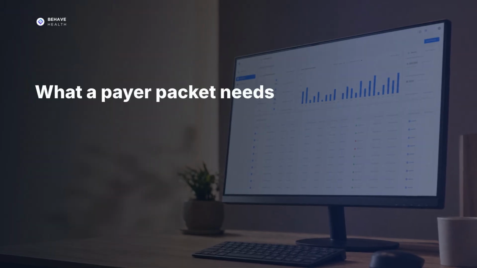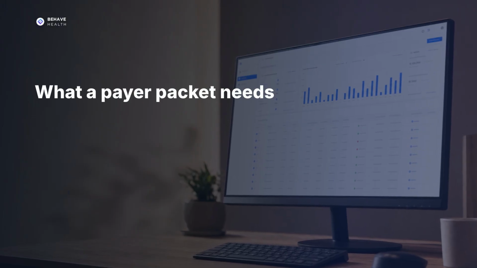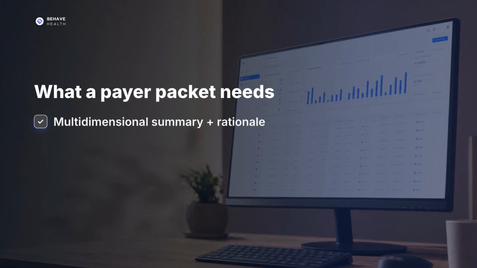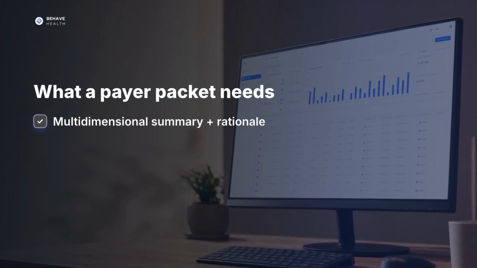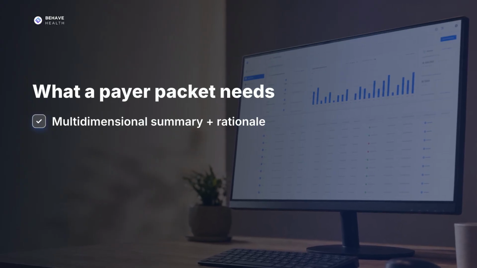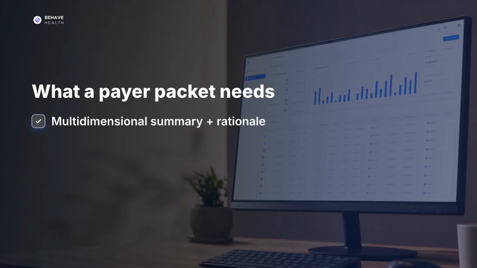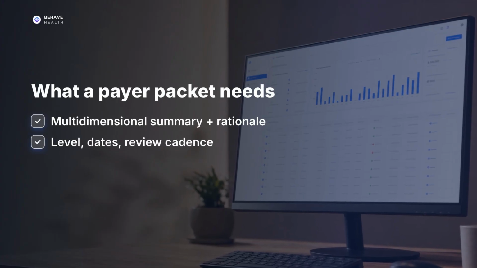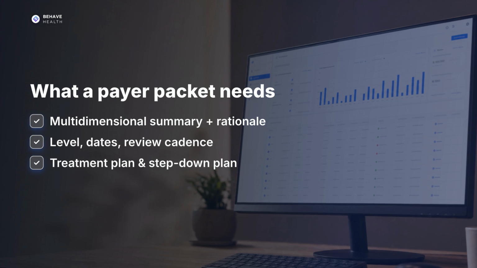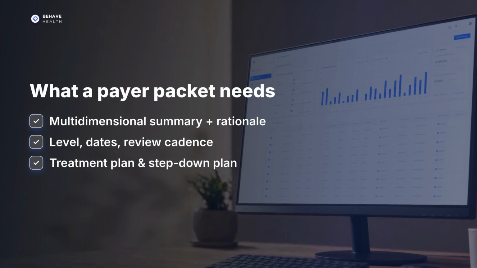When payers ask you to support level of care and continued stay, an ASAM-aligned packet usually includes a few things. A multi-dimensional clinical summary in current dimension terms, plus admission or continued stay rationale from qualified clinical staff. The current level of care, requested dates, and the review cadence. Treatment plan goals tied to documented needs, and a discharge or step-down plan.